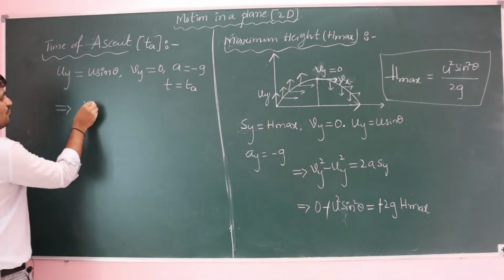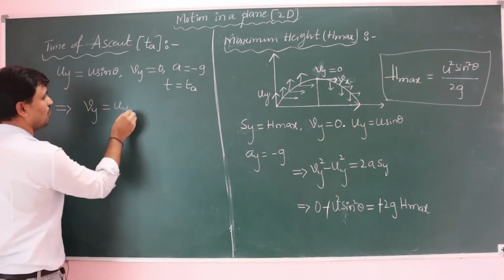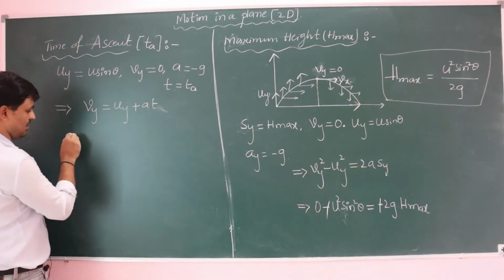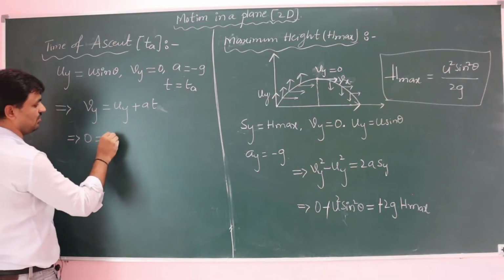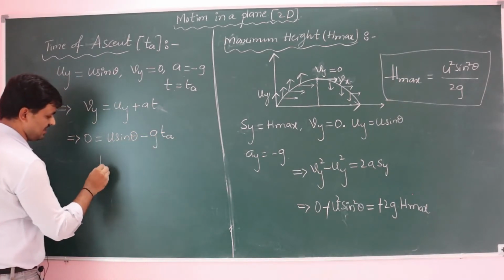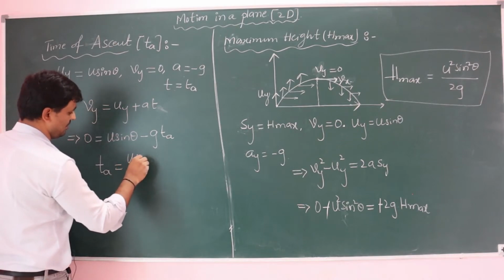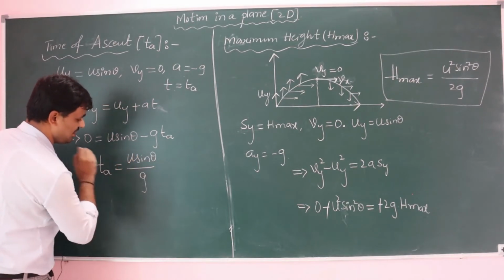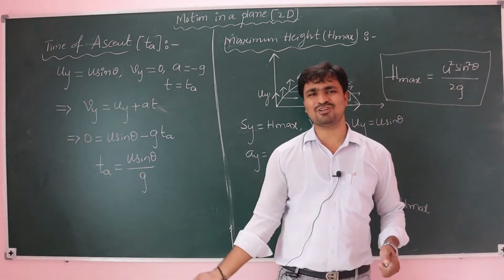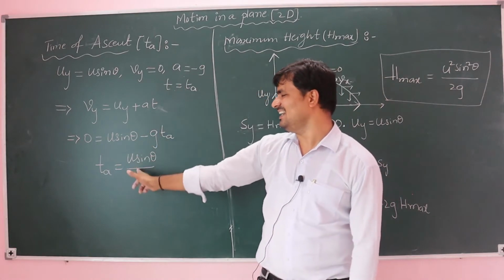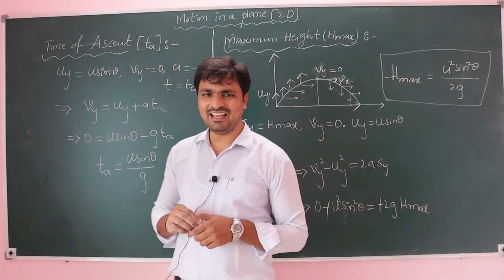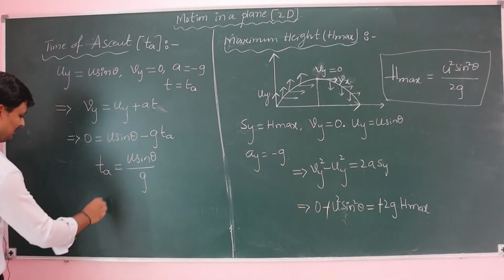So vy is equal to uy plus a ta. So 0 is equal to u sine theta minus g ta. Then ta is equal to u sine theta by g. You can check whether the equation is right or not. If you project the body at 90 degrees, sine 90 is 1, then the time of ascent is u by g. Yes, u by g.